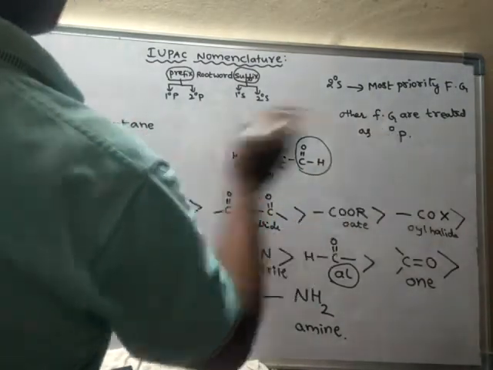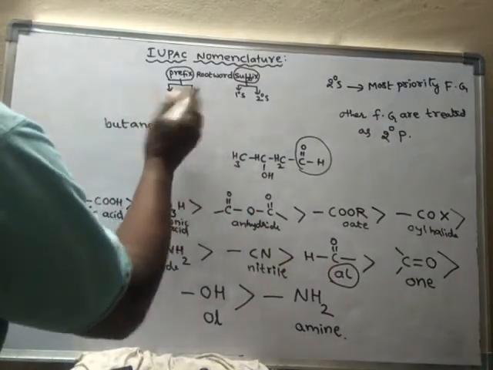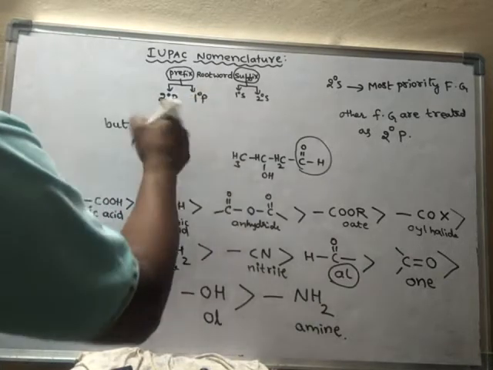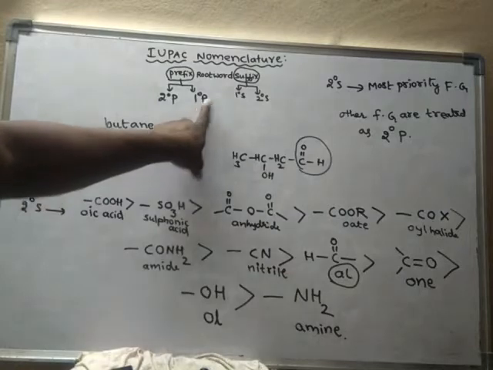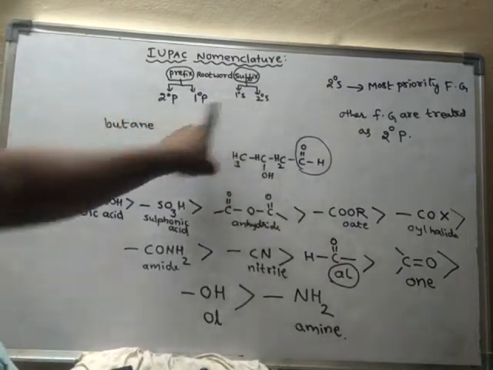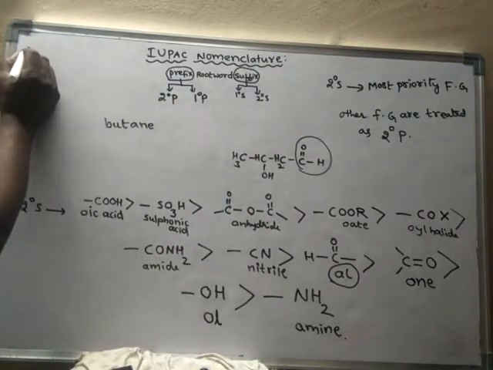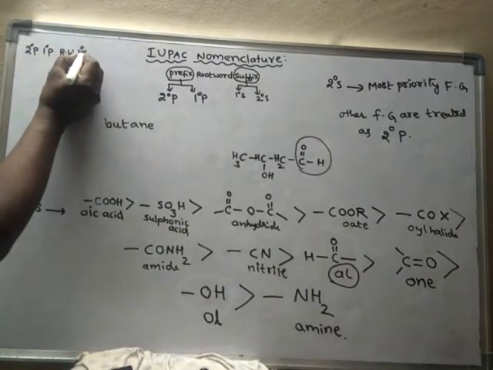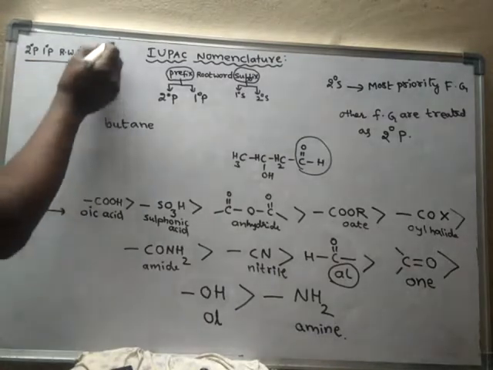We have to write in this order: secondary prefix, primary prefix, root word, primary suffix, secondary suffix. So this order we have to follow.